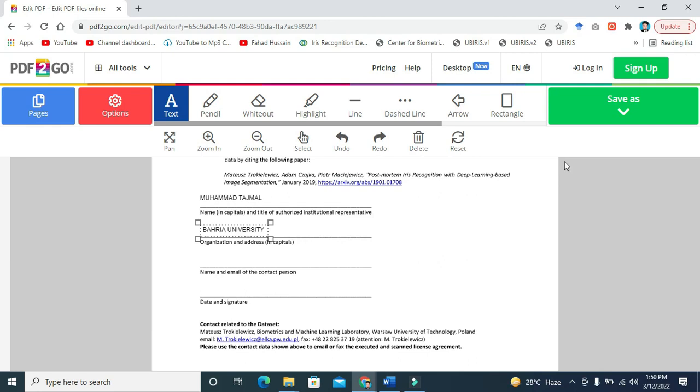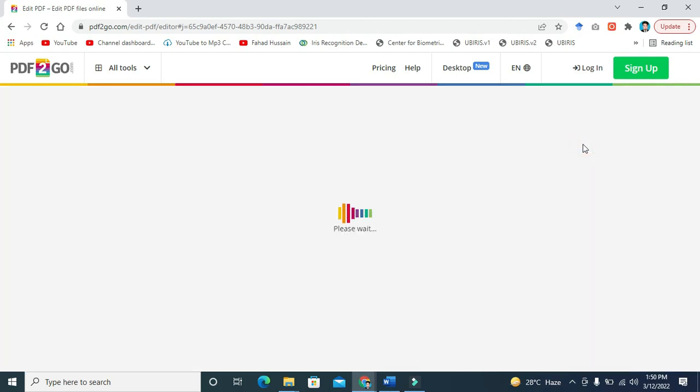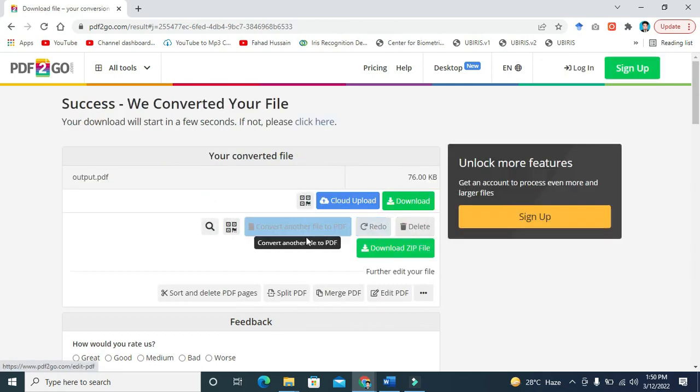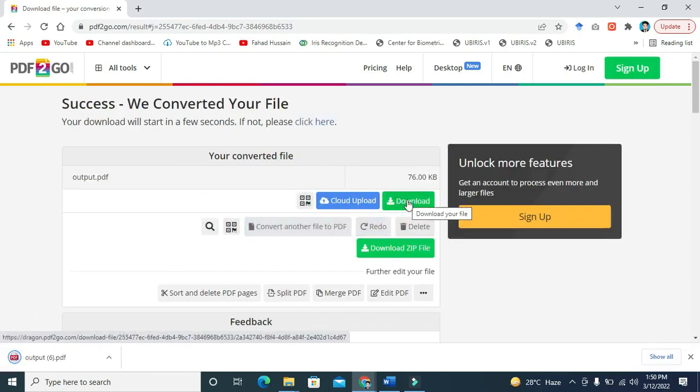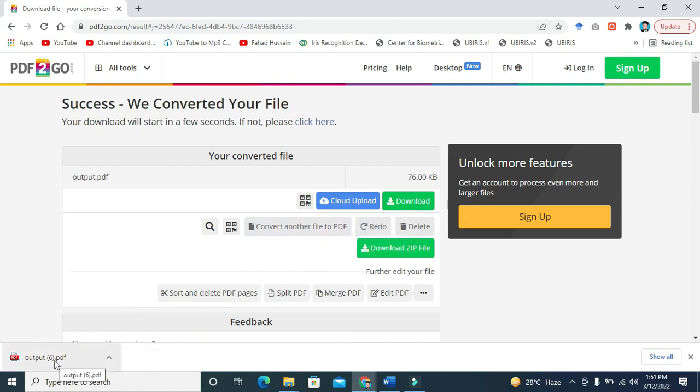After filling your form, you can click on the save as button. After that, you should click on the save button. The file is preparing, you need to wait for some time. Now the file is prepared, we have to click on the download button. After clicking on the download button, our file is downloaded.